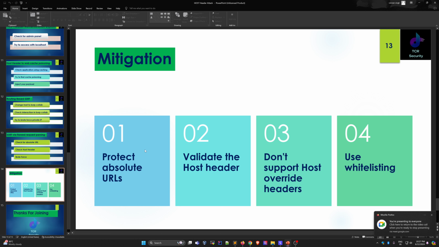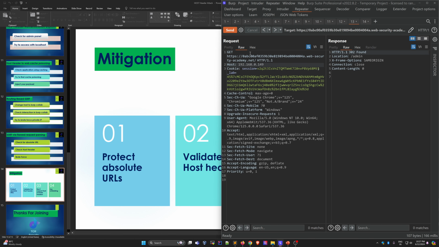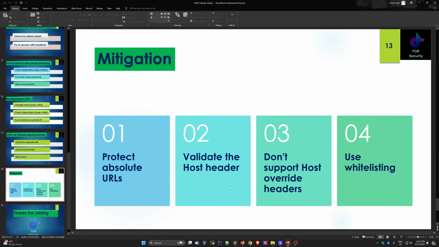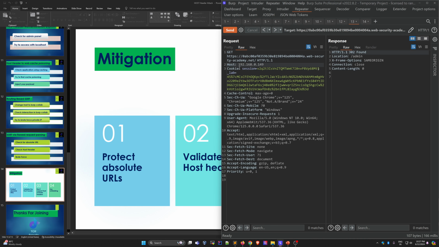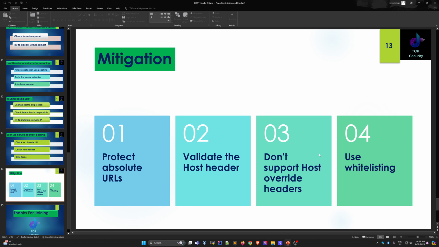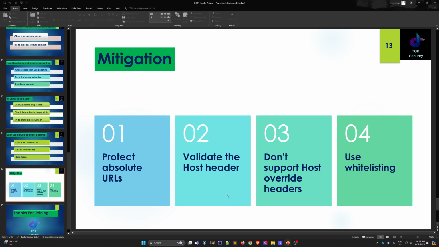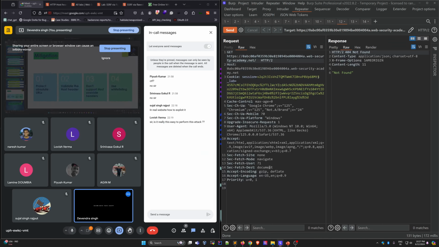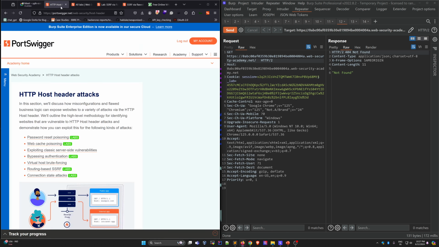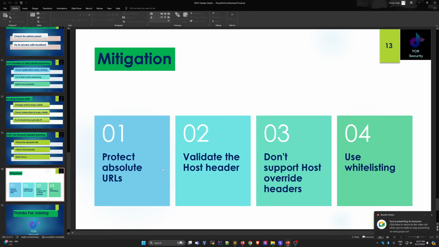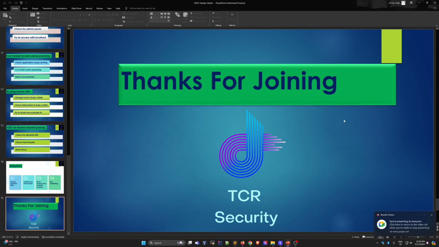So mitigations, see, always protect against absolute URL. See, we are using this absolute URL. Protect from this. Validate the host header. Means always try to validate the host header. Don't support host override headers. Means, last time we used 2 host headers. So don't support those 2 host headers, and use whitelisting. Means you can use only 1 host header. So these are the mitigations. Okay, this is all about this.